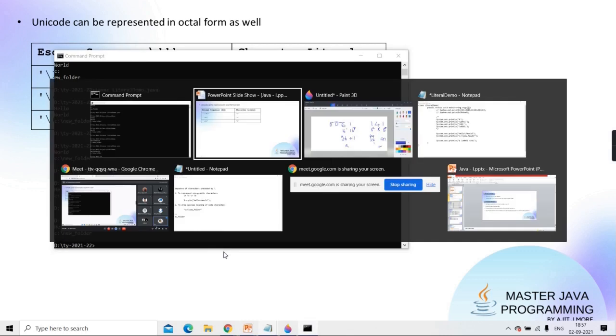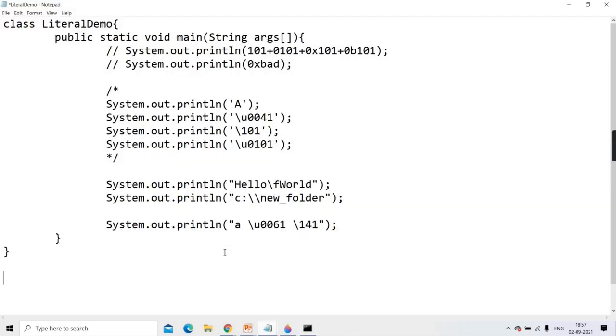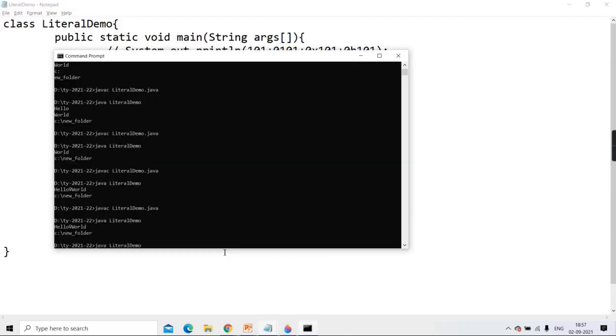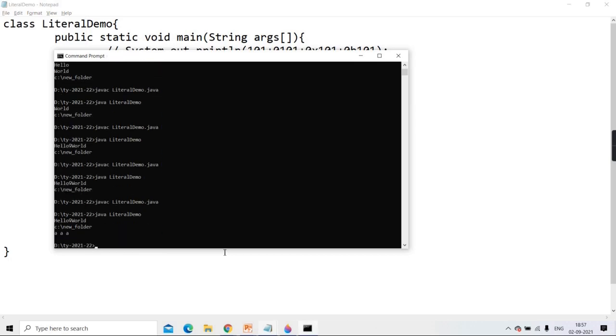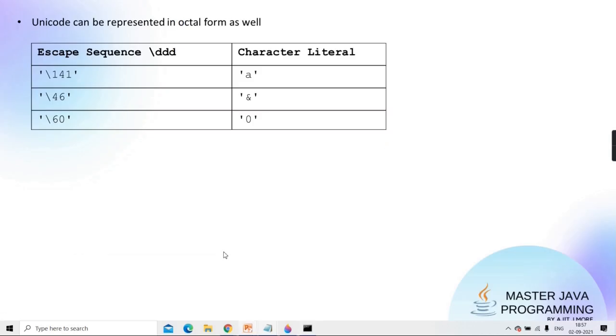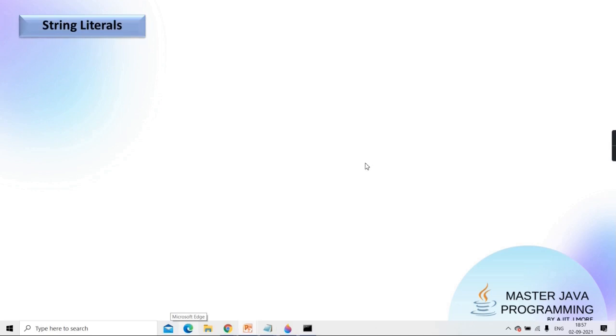No output because I didn't save the code. Okay, and now I'll compile it. Is it displaying all three as A only? All the basics are there. Then only you'll be able to clear your company technical rounds and all. They ask all such basic things. Okay. Clear to you all?